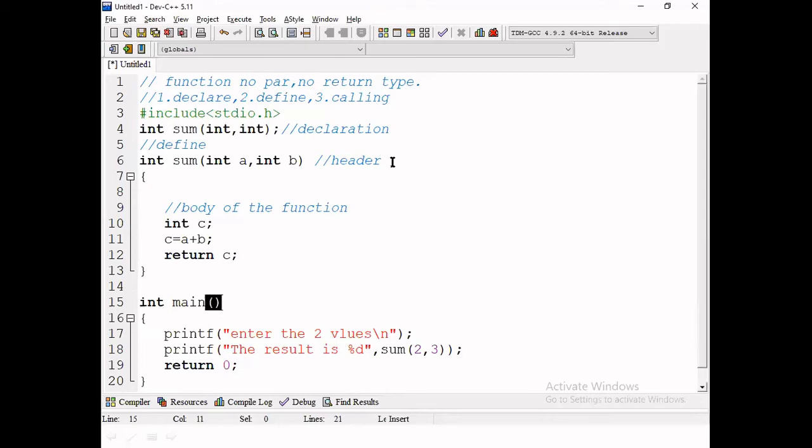If the main function executes first, then what is the output? Enter two values will be printed first. Next, printf the result is printed as an integer. We are calling the function here. What is this function? Sum. Sum is the function. Here it is called a function call. What function call? Sum function. Just verify this is sum. Where is it defined?